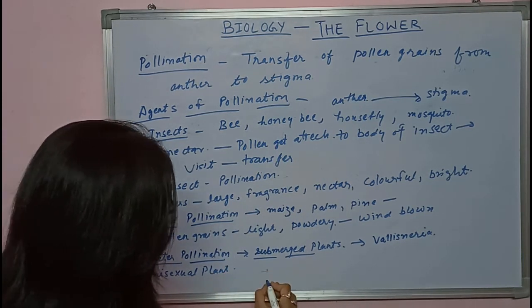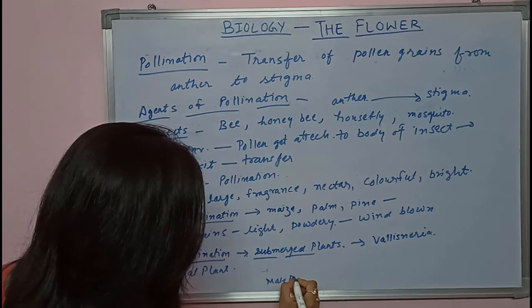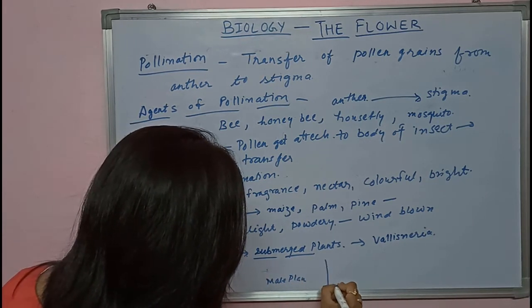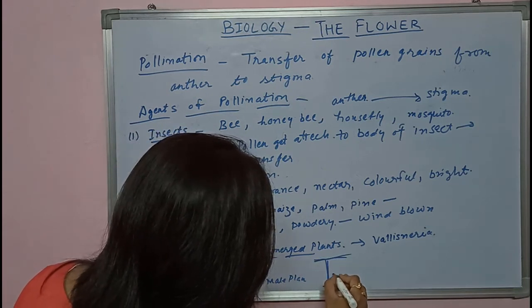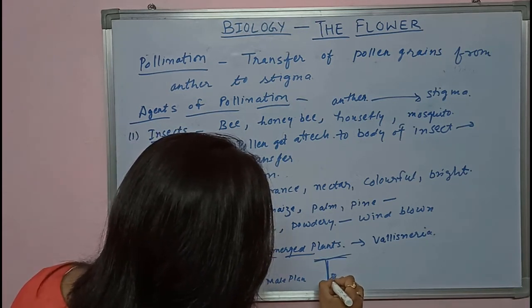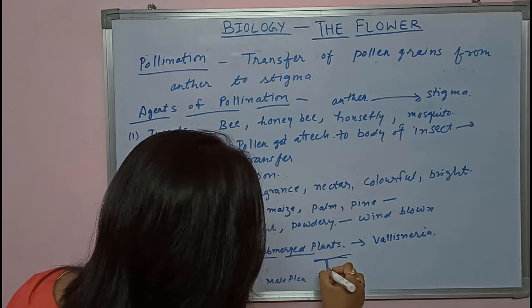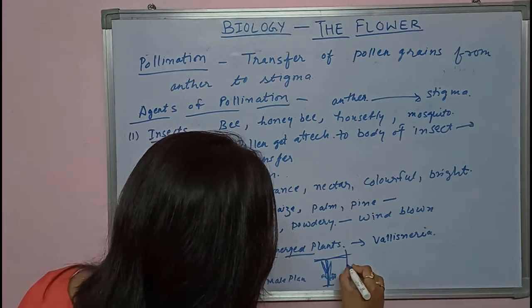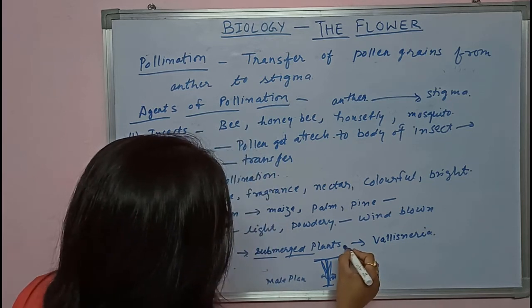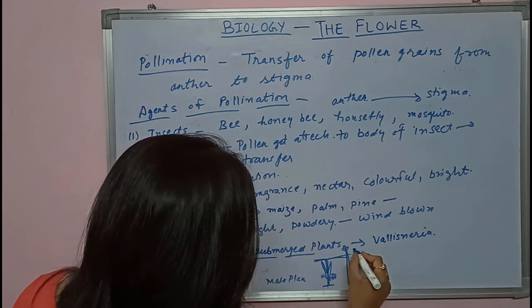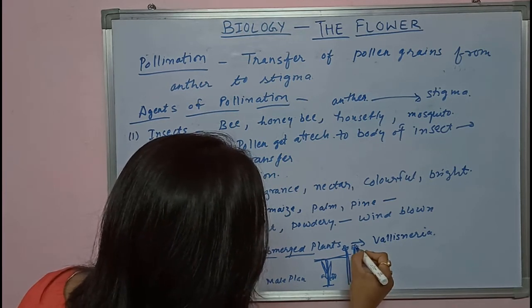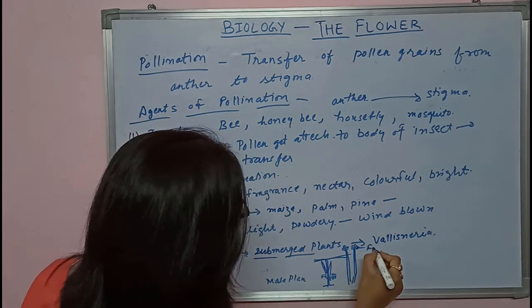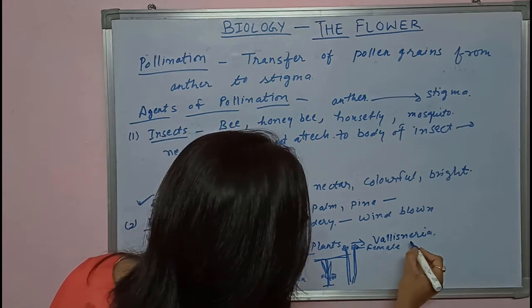In it, the male plant has flowers inside the water body, and the female plant has flowers outside the water body.